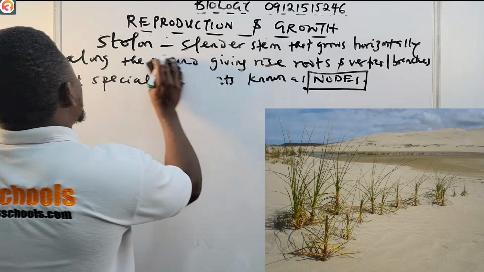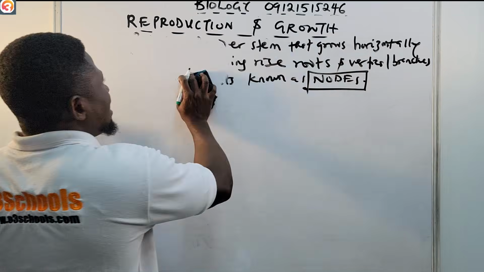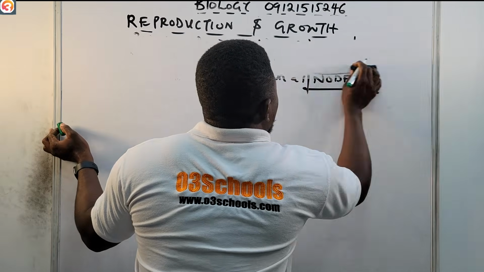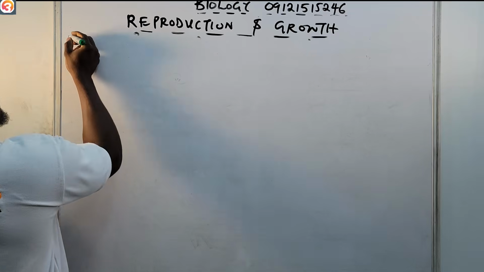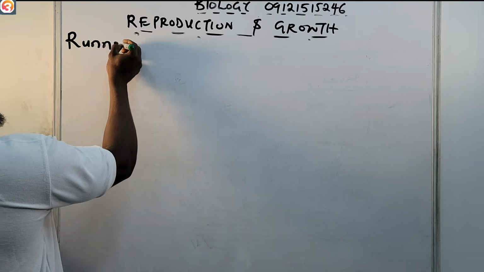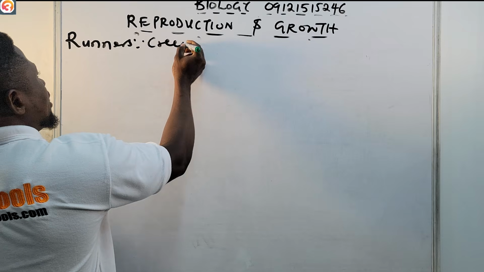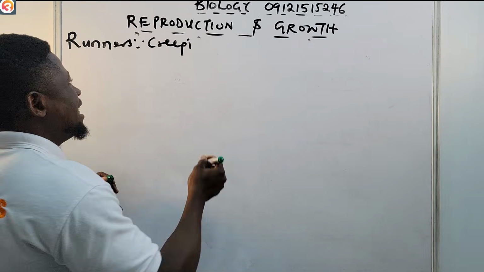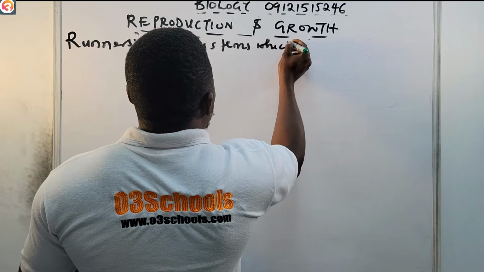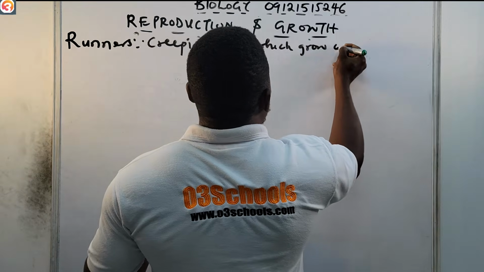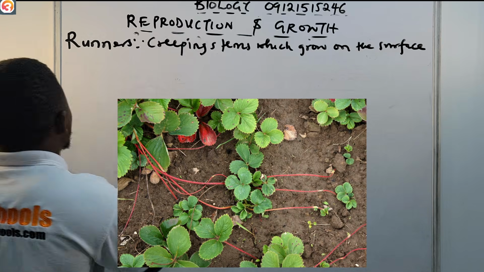Then now take us to runners. Runners are creepers. Let's look at runners. They are creeping stems, C-R-E-E-P-I-N-G, which grow on the surface of the soil.